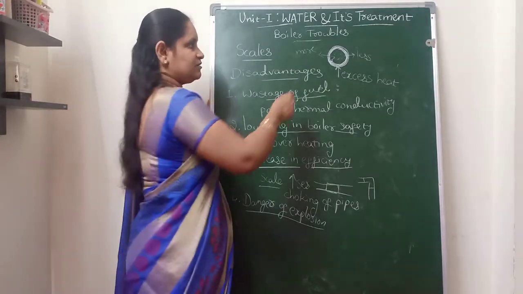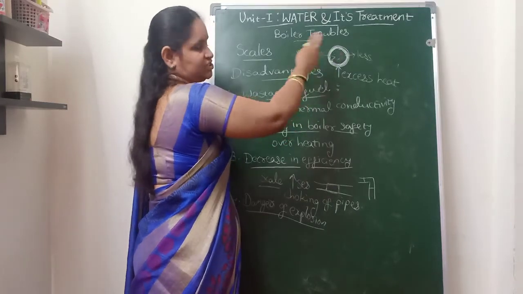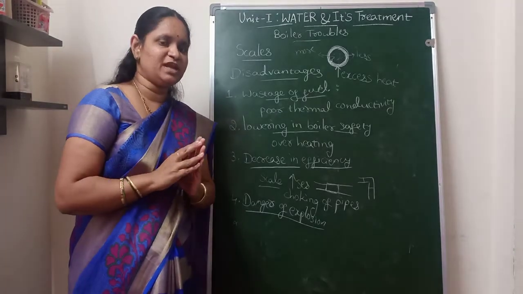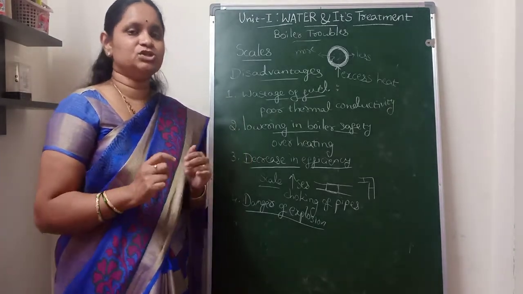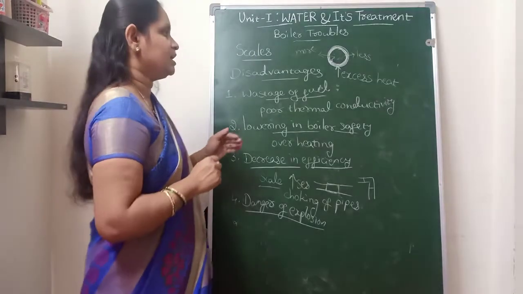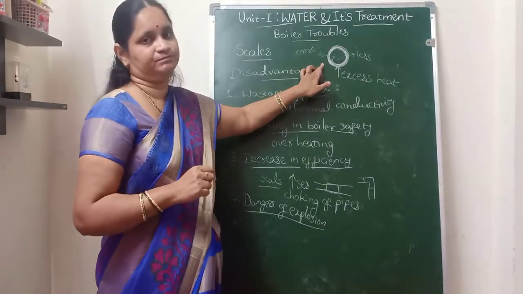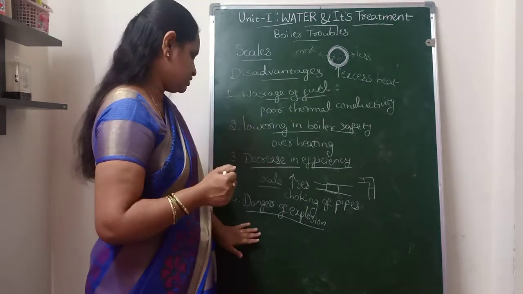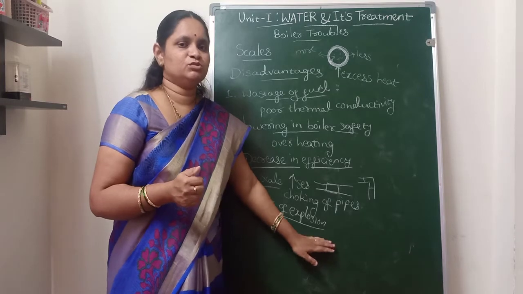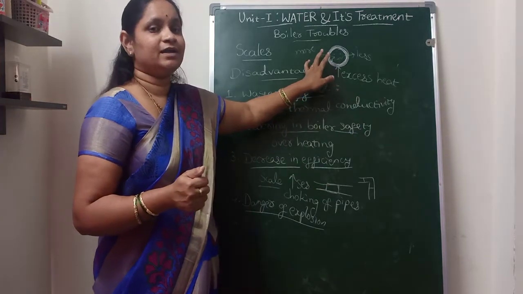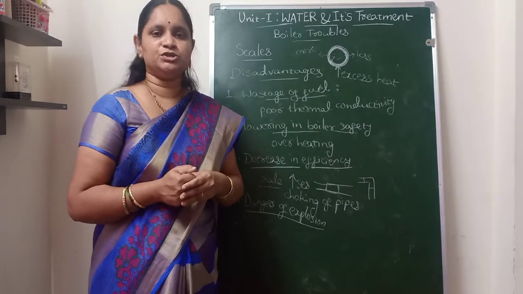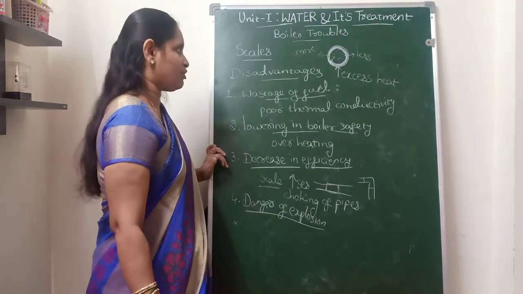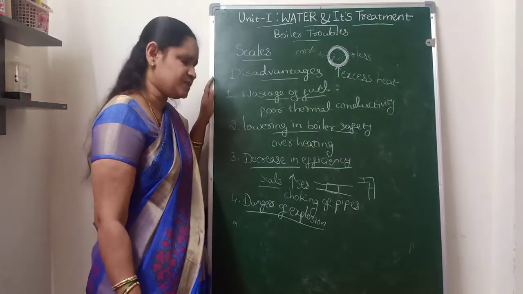and in the other places we have less steam generation and less pressure. So because of the two different pressures inside the boiler tubes, the boiler may explode. That is the danger of explosion that may occur when we have uneven or irregular scale formation on the walls of the boilers. That is known as the danger of explosion because of uneven or irregular pressures within the boiler tubes. These are all the disadvantages of formation of scales.